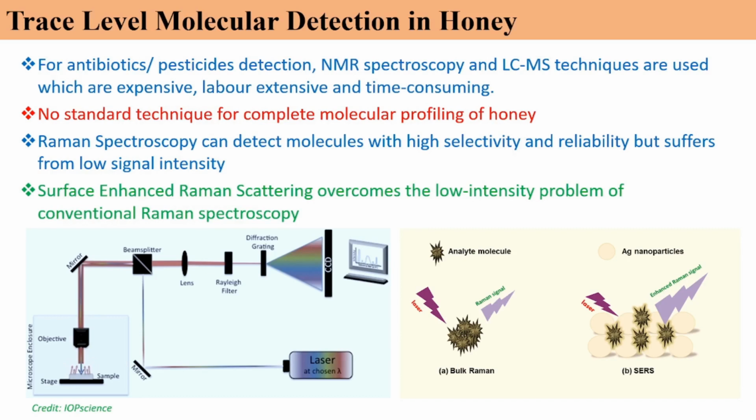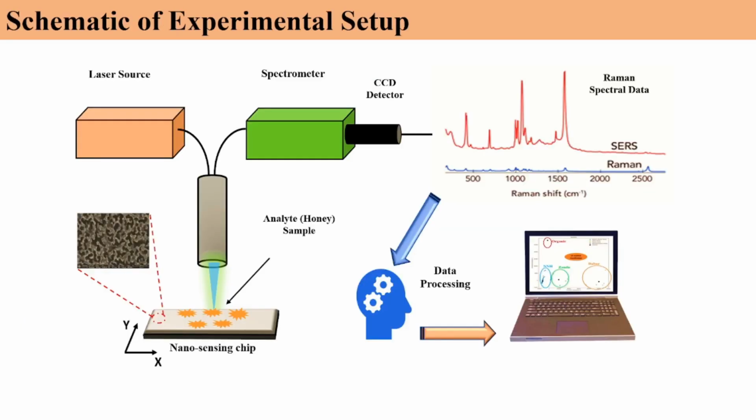But it also suffers from one limitation: the signal from conventional Raman spectroscopy is quite low, and we need to enhance the signal somehow. That is why we are using surface enhanced Raman scattering, and we are using metal nanoparticles deposited on the surface. As sir was saying earlier in one of the slides, if the molecule goes into those hotspots, then we might get the enhanced signal. So we are trying to engineer those nano gaps and those nanoparticles, and we have fabricated this experimental setup; this is the schematic.